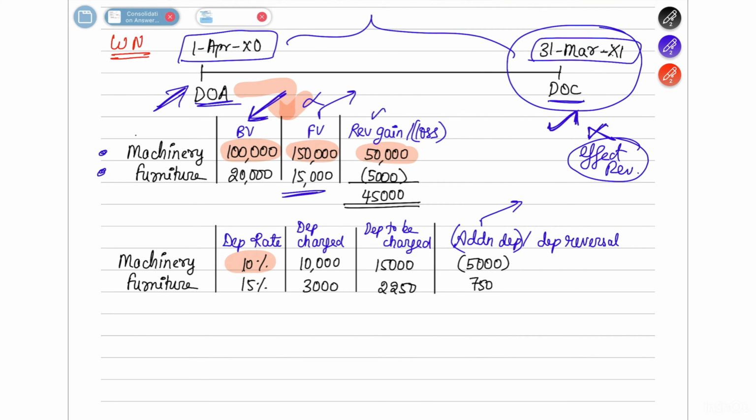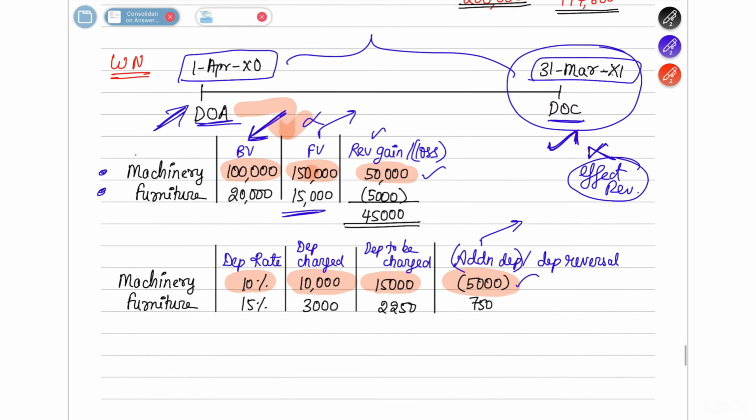The depreciation percentage is 10%. So on book value of 1 lakh rupees, they have charged a depreciation of 10,000. But the fair value is 1,50,000, so they have to charge a depreciation of 15,000. They have charged 5,000 rupees of depreciation less. So now you will charge a depreciation of 5,000 rupees. Here you have made a gain of 50,000, but on that, 5,000 of depreciation also you have to charge as an expense. Okay. So this was all about your machinery account.